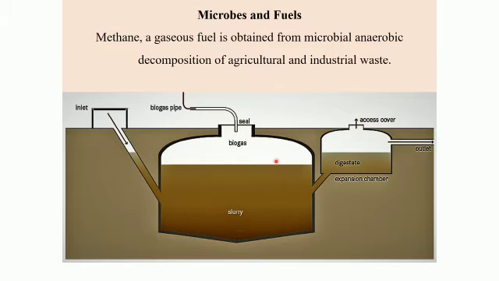Now this slurry that you obtain here is not going to contain any methane gas, but still it is very rich in nitrogen, potassium, and phosphorus. So this slurry can be used as a fertilizer in agricultural fields. So this is how microbes, anaerobic microorganisms present in organic waste, can be useful for the production of methane gas.